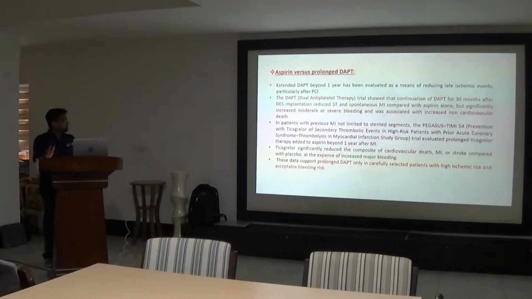Aspirin versus prolonged DAPT. The PEGASUS trial showed that continuation of DAPT for 30 months after DES implantation reduces ST and spontaneous MI compared with aspirin alone, but significantly increased moderate or severe bleeding and was associated with increased non-cardiovascular death. Hence, prolonged DAPT is not advisable. It should be given only in carefully selected patients with high ischemic risk and acceptable bleeding risk.